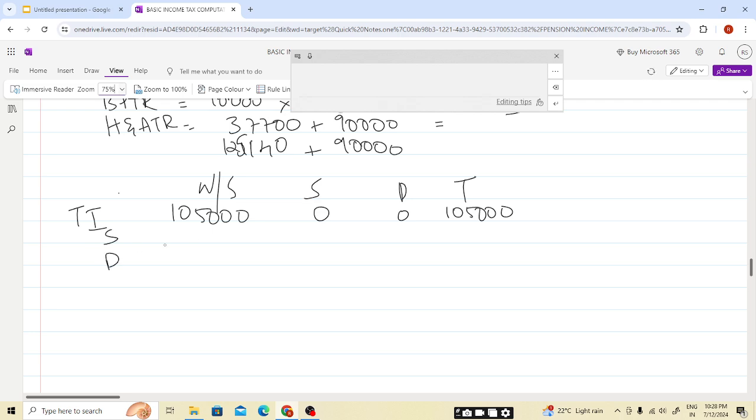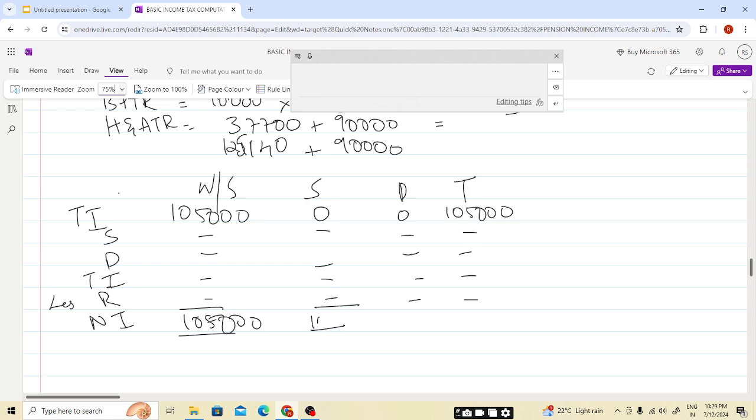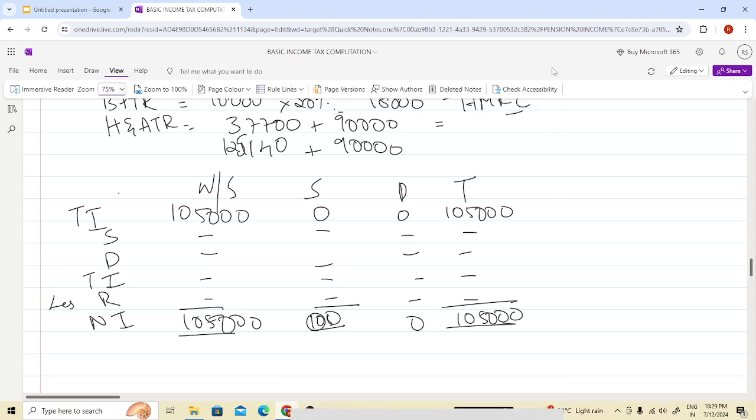So saving, dividend, nothing. So total income less relief will give net income. We follow the same steps as previously, students. Net income is 105,000. I hope this is clear, students.